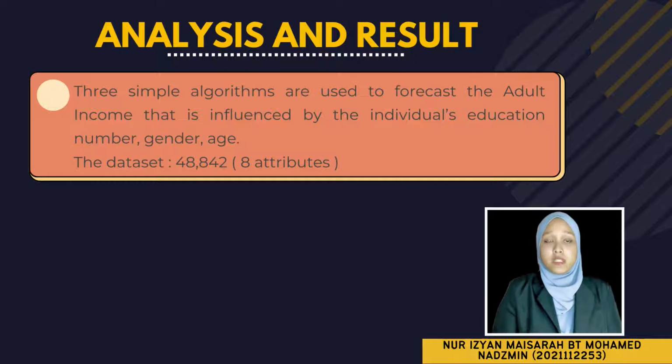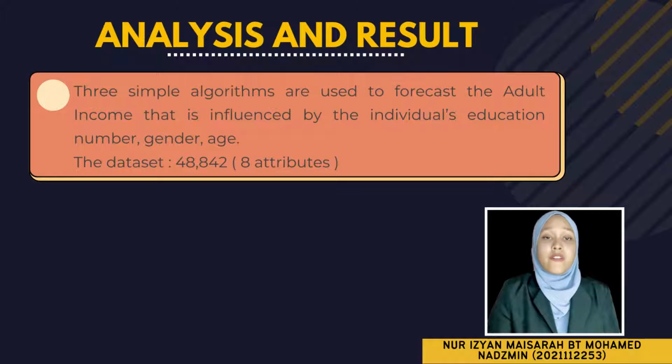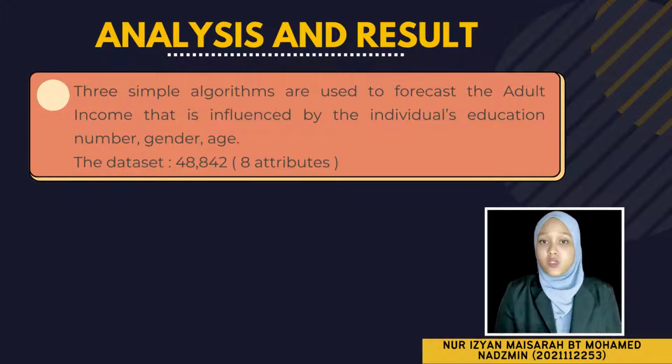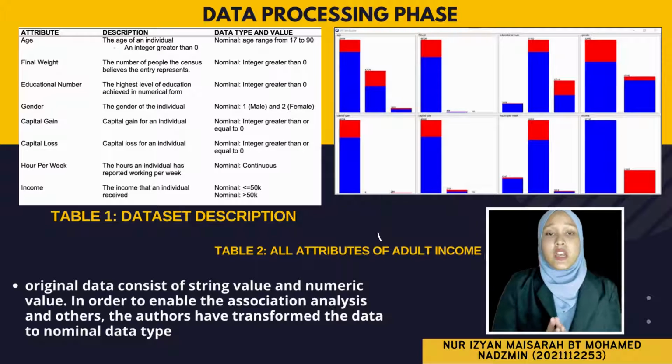Three simple algorithms were used to forecast the adult income that is influenced by the individual's education number, gender, age, and many more, using the KNN dataset. The dataset contained 48,842 instances with 8 attributes. The WEKA tool is an effective classification tool that was utilized in this work. The data for this research was collected from the KNN dataset.